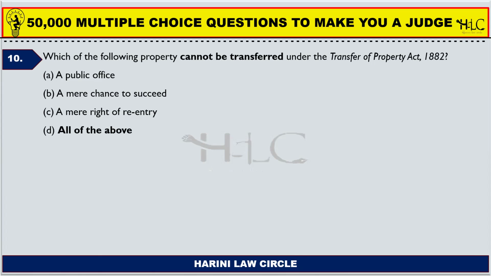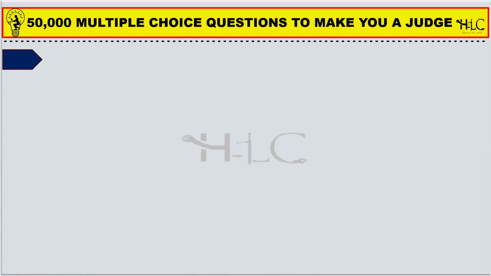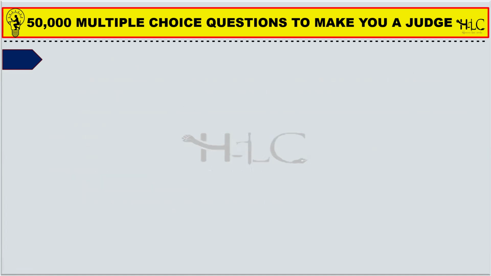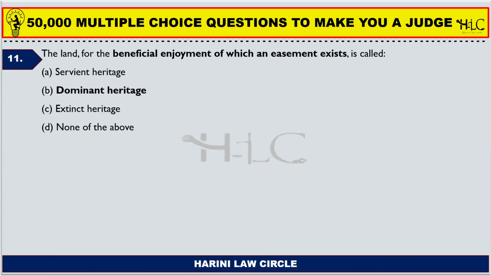They might ask it as one of the options, and the other options might be transferable. So you have to read all the three things and then remember it. Section 6 of Transfer of Property Act, I have already dealt with. So moving ahead to the 11th question.